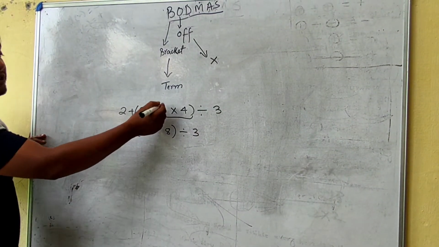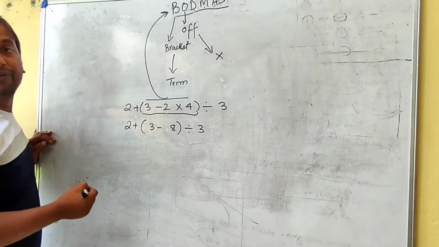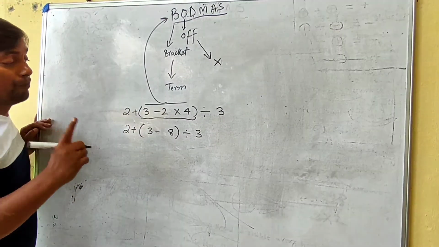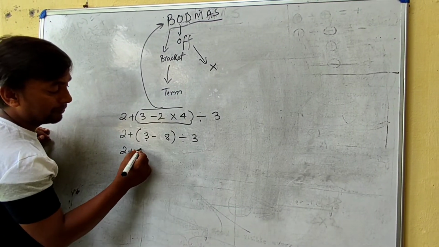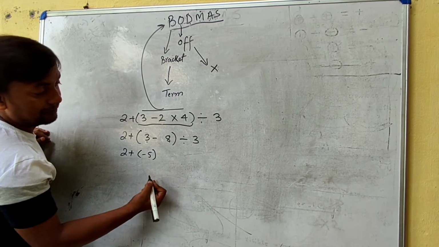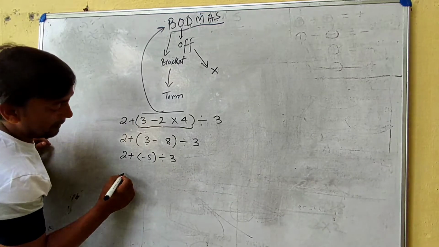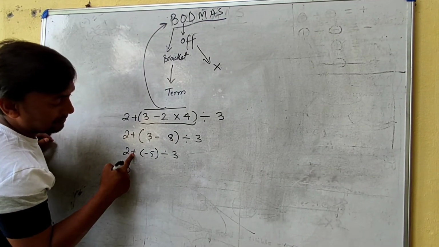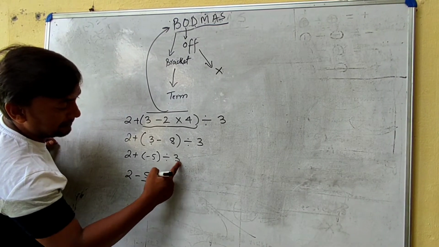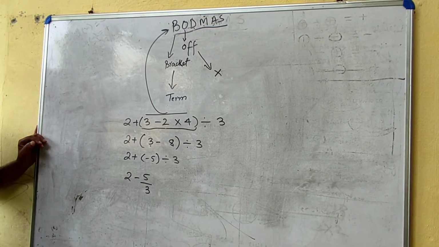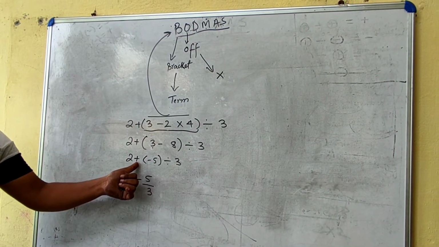So inside this bracket again we will use the rule of BODMAS. So 2 plus 3 minus 8 equals minus 5, divided by 3.